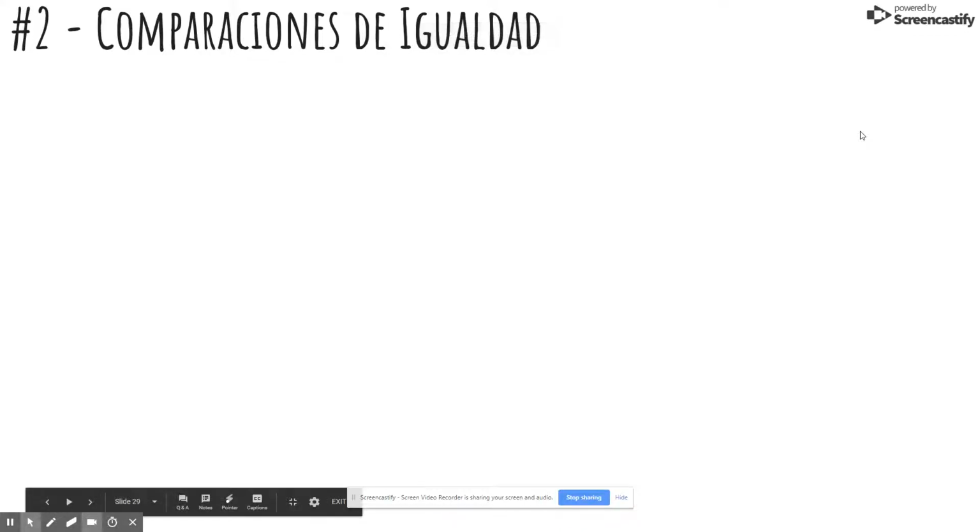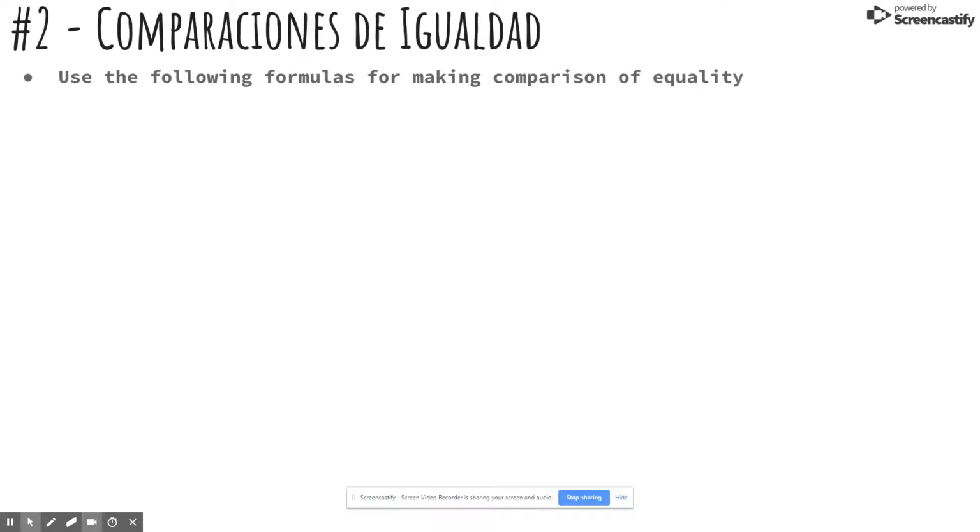All right, so yesterday we talked about comparisons of equality as well as comparisons of inequality. And as we were talking about comparaciones de igualdad, so comparisons of equality, we first talked about these couple of formulas for making these comparisons. So we had tan plus an adjective or adverb plus como is going to be as tasty or as early as that kind of deal.